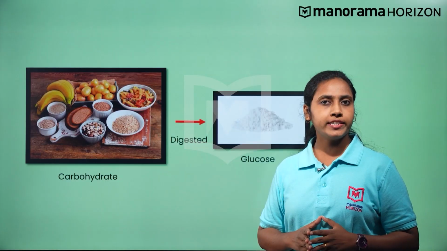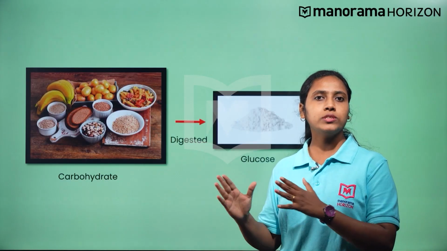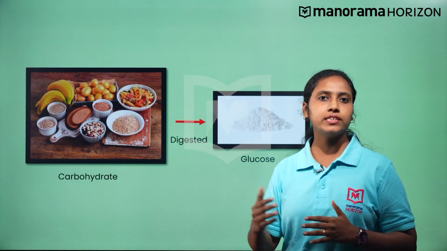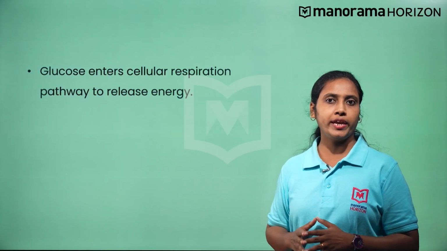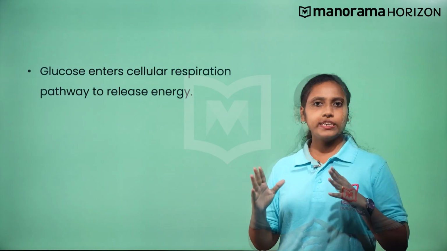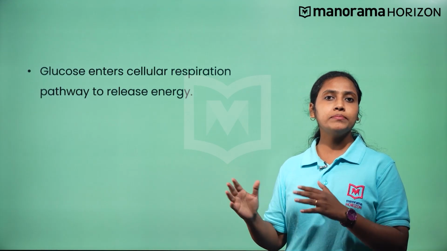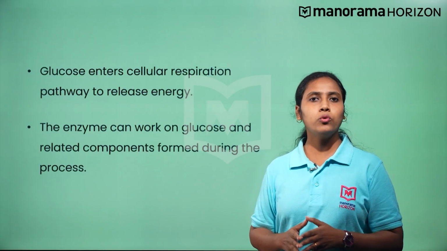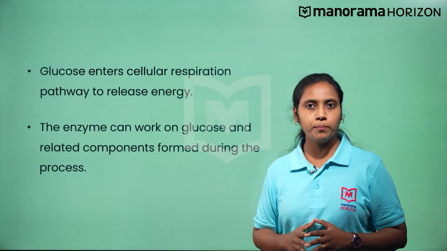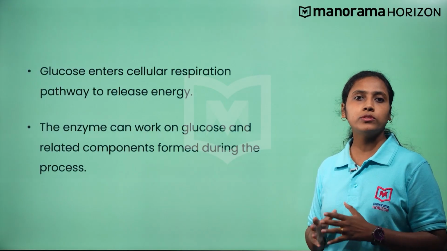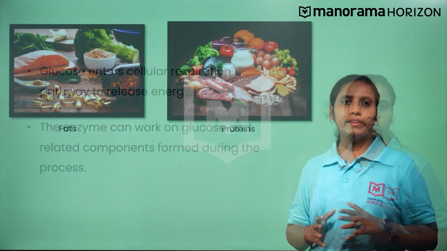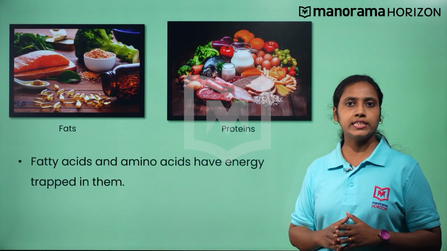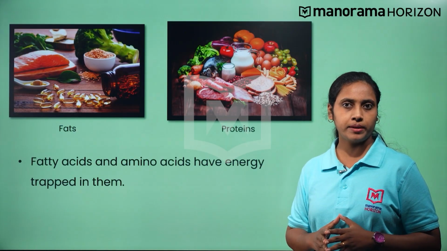When carbohydrates are digested, glucose is formed. And the glucose directly enters the cellular respiration pathway to release energy. It is because the enzymes involved in cellular respiration can work on glucose or the related components formed during the process of cellular respiration. Now, we know that fatty acids and amino acids have energy trapped in them.